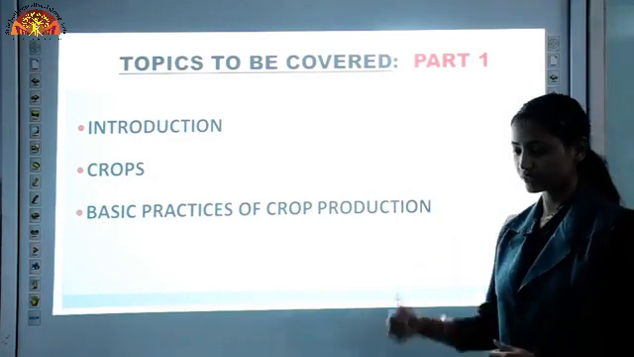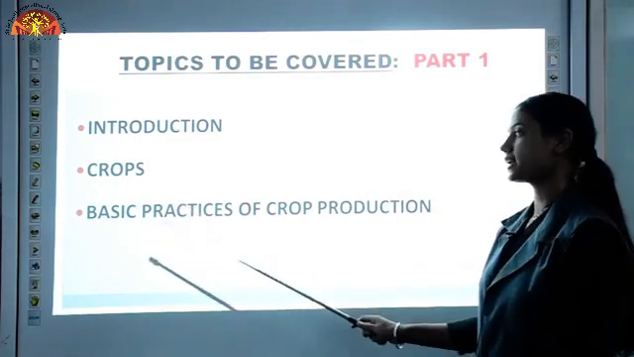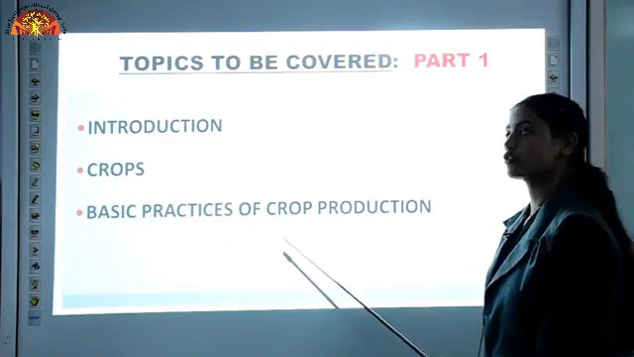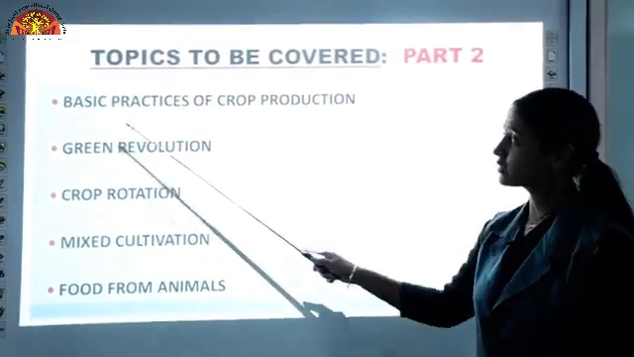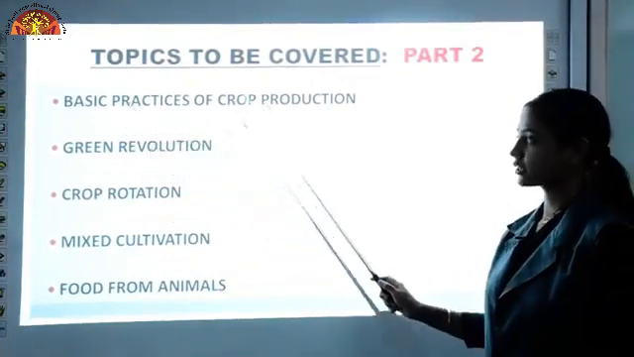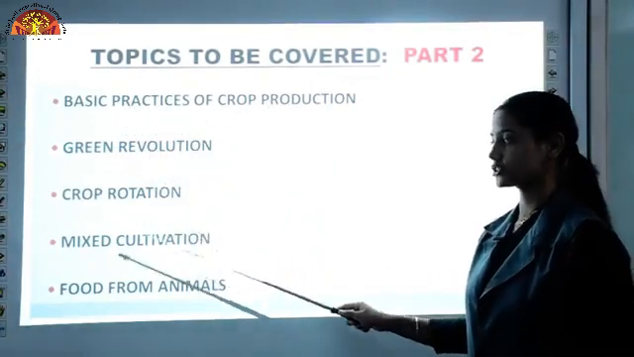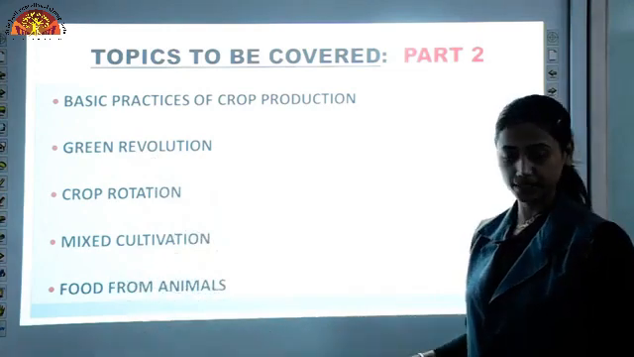In Part 1, we will cover introduction, crops and basic practices of crop production. In Part 2, we will see the remaining basic practices of crop production, green revolution, crop rotation, mixed cultivation and food from animals.